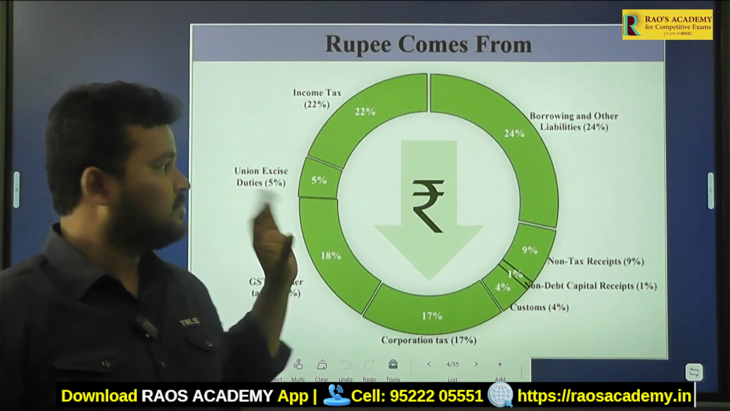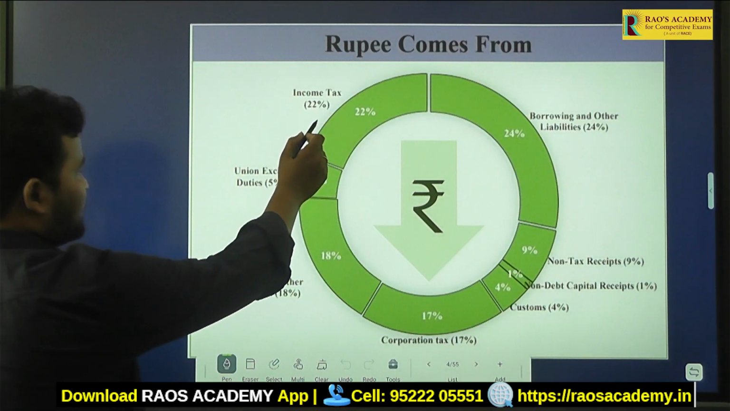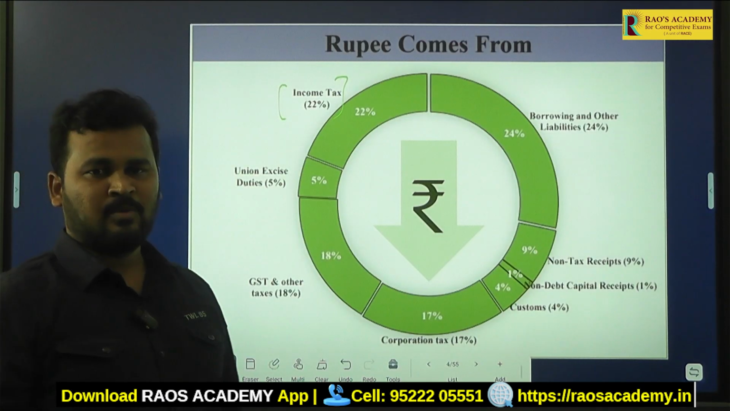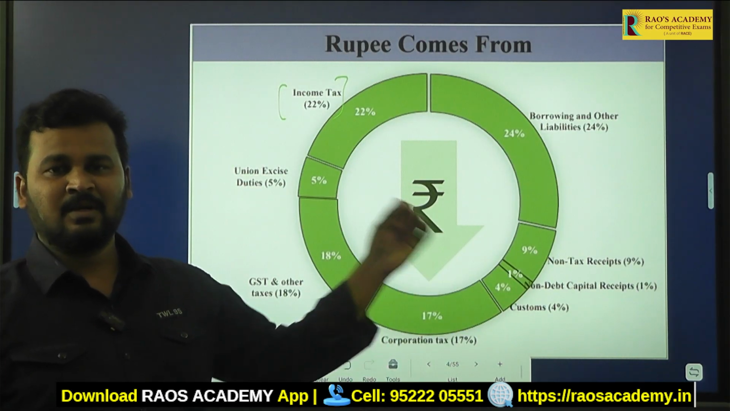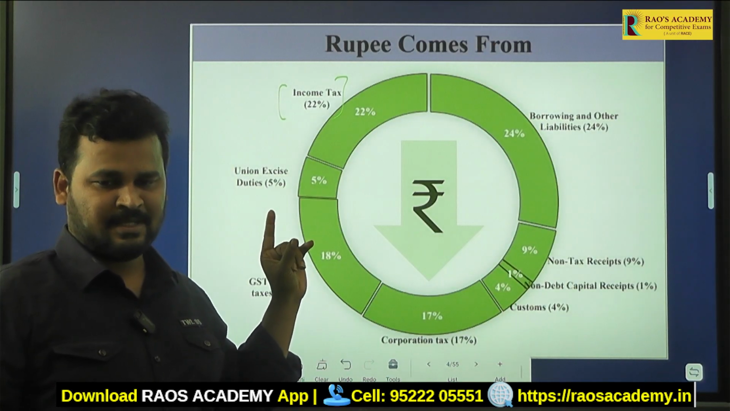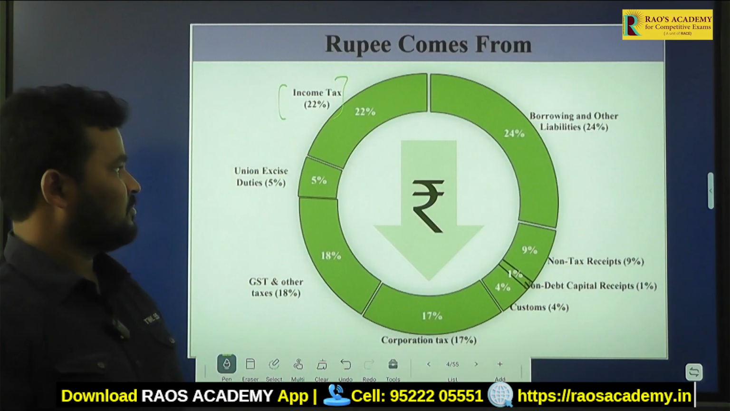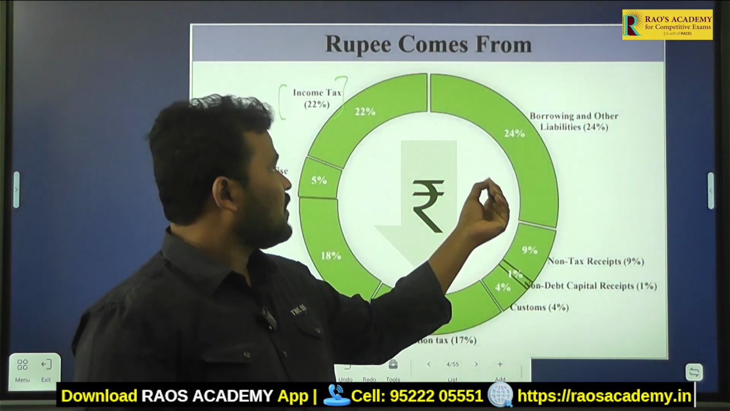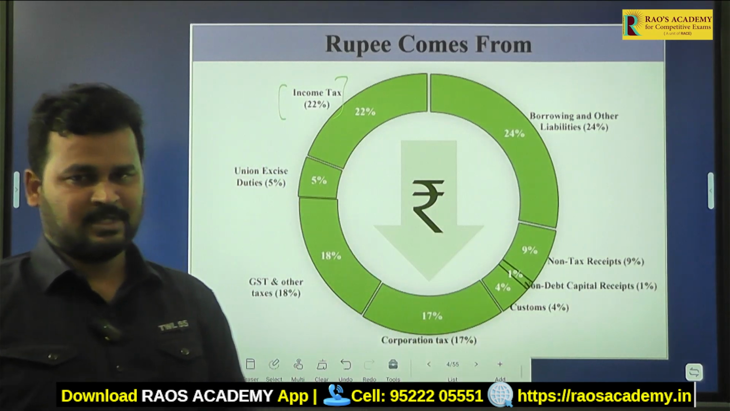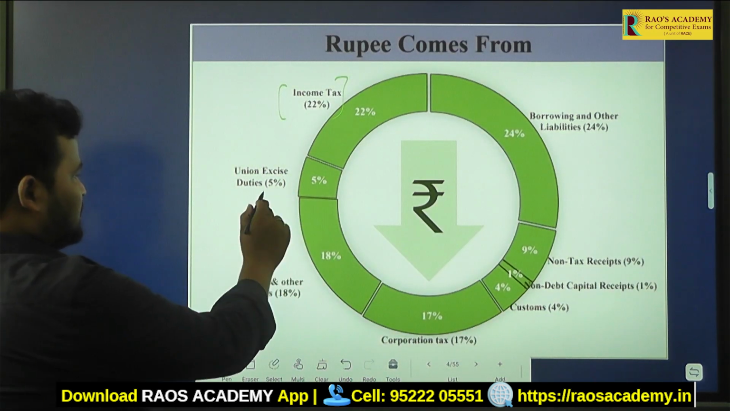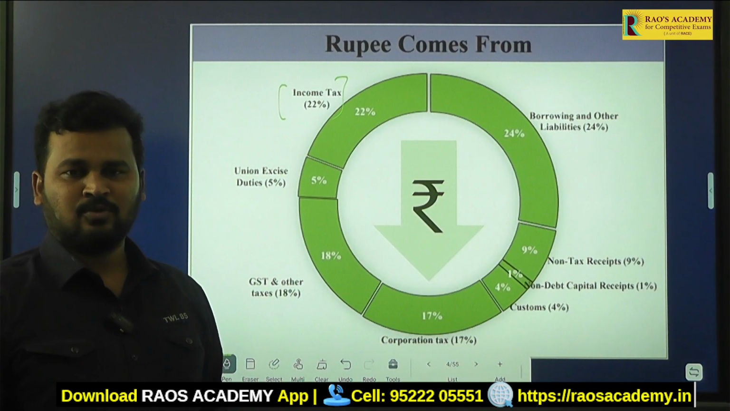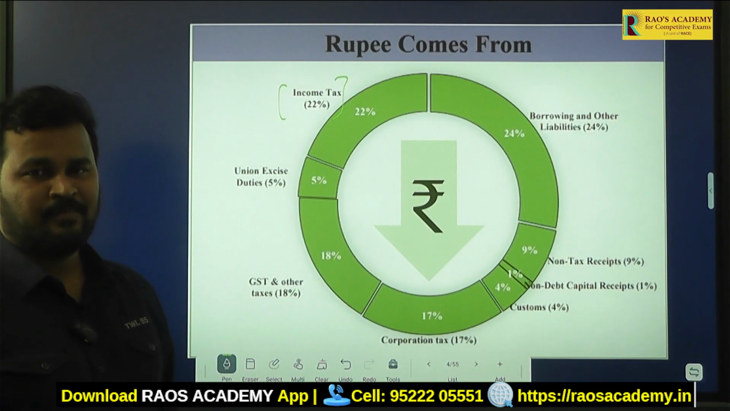as an example here, 22% of the amount will be from income tax. That is nothing but the tax paid by our citizens. Clear? How much? 22%. And 24% of revenue we are going to get from borrowings and other liabilities, and 5% is from union excise duties, meaning manufacturing duties. Through manufacturing duties the government is going to get 5%.